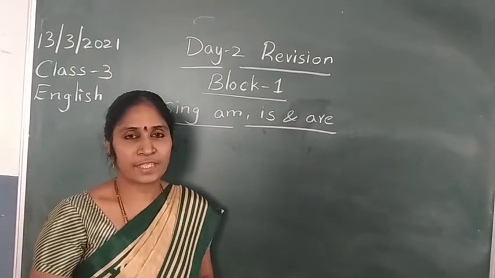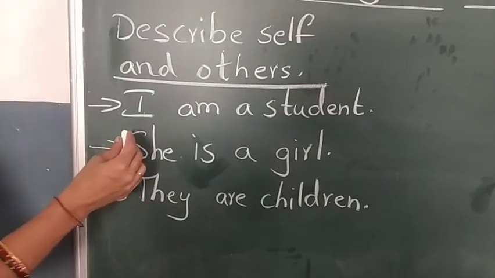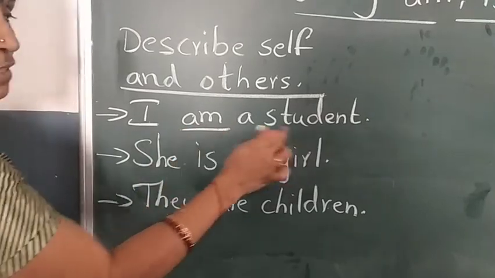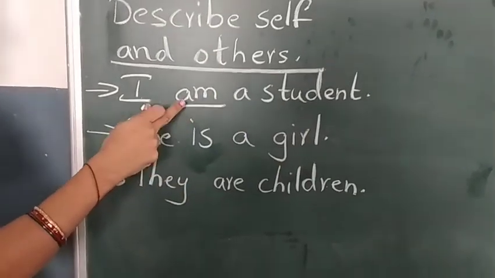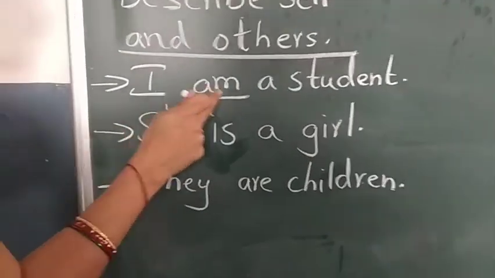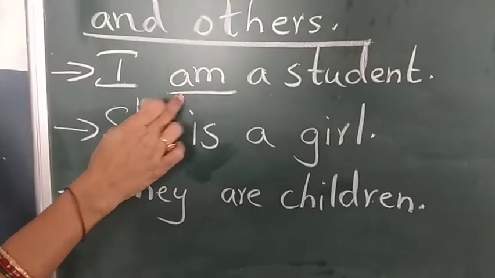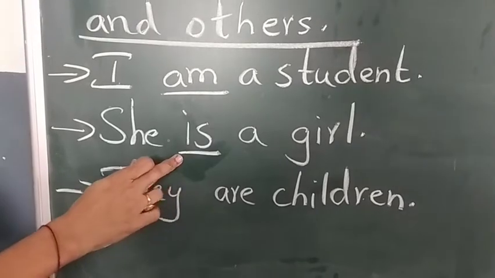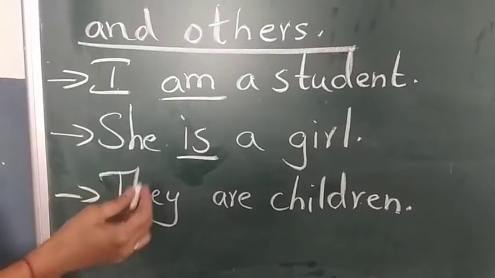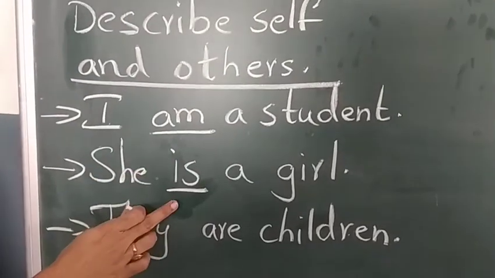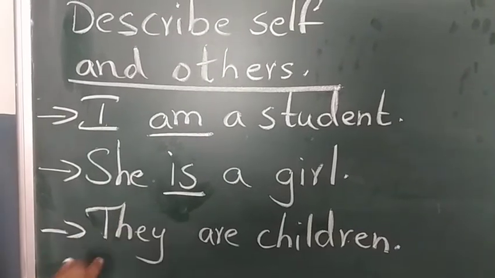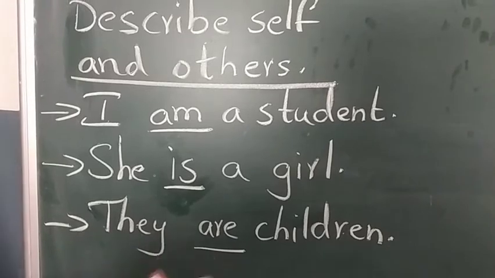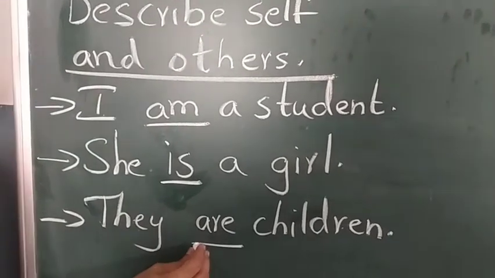Let me give you some examples. See here, first one, I am a student. This is describing self. We are describing ourselves. So, which word do we have to use? Am. She is a girl. Here we are describing another person. When it is a singular person, when one person is there, we have to use is. They are children. See here, we are telling about many people. Then that time we have to use are.